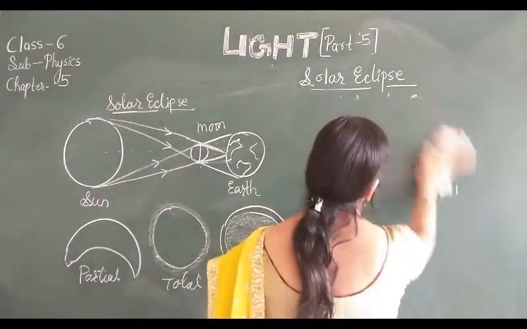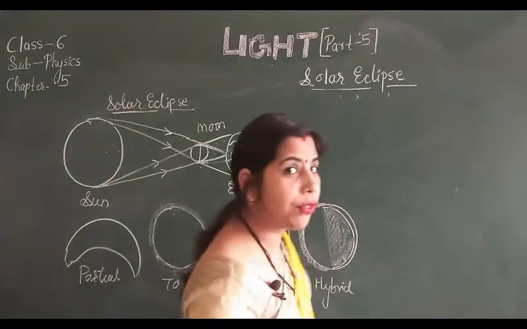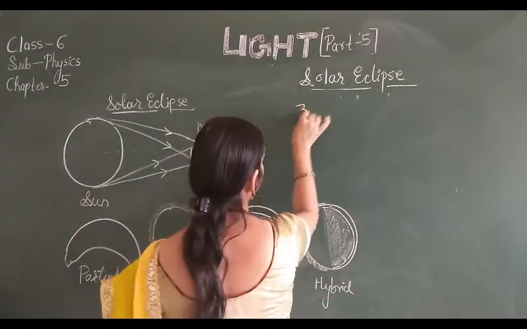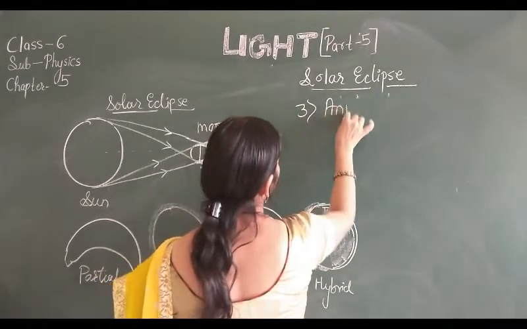Now the third type of solar eclipse, which is very interesting and also looks very nice, is the annular solar eclipse.